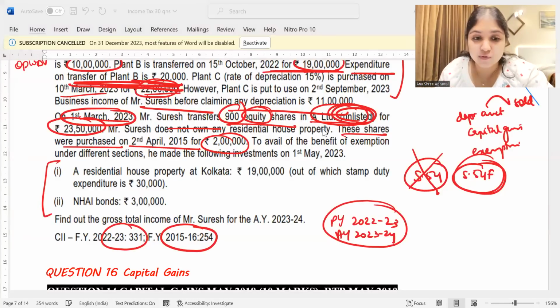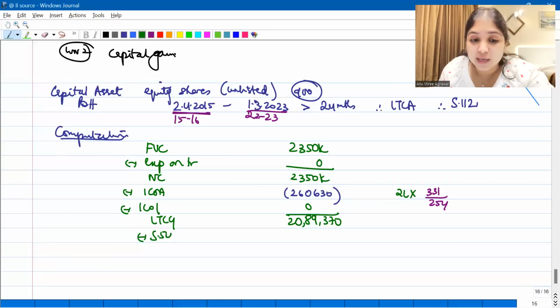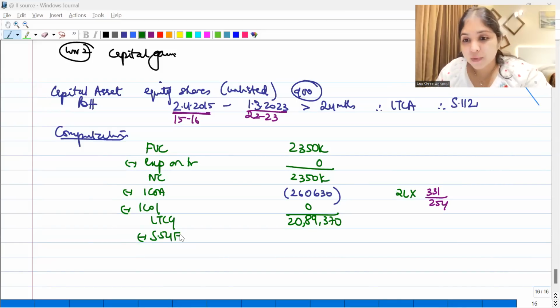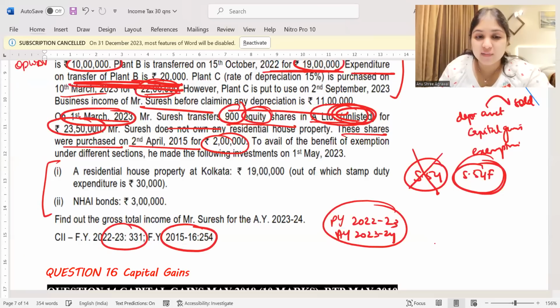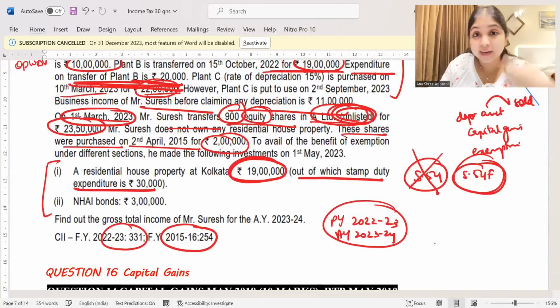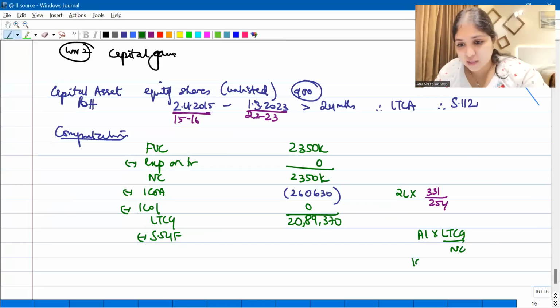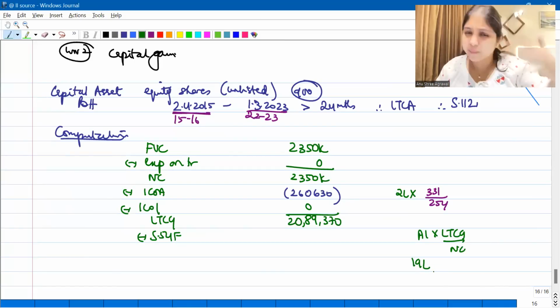But tell me, under Section 54F, do I straight away take the number and give it as an exemption? No. We have a formula over here. What is the formula? Amount invested into LTCG by net consideration. This is the formula that we have to follow. What is the amount invested? How much have we invested in the new house? We have invested 19 lakh in the new house, out of which stamp duty is 30,000. Anything to be done? We can take 19 lakh as it is. Amount invested in the new house is 19 lakh. It includes stamp duty. It's okay.